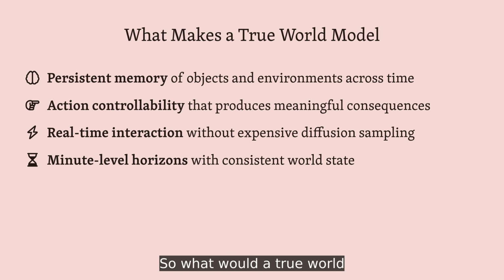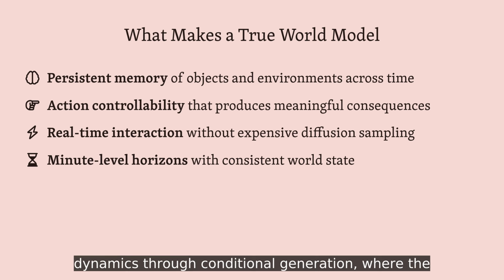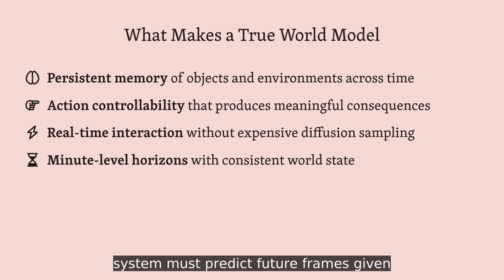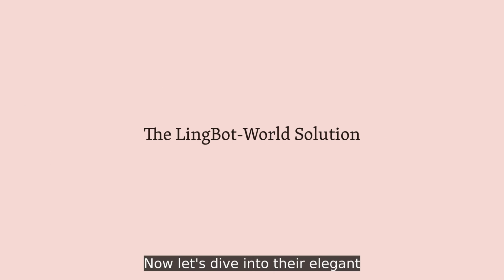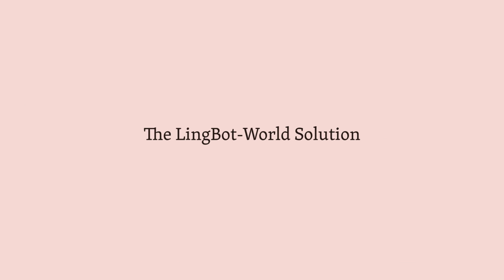So what would a true world model actually need to achieve? The authors frame this as learning transition dynamics through conditional generation, where the system must predict future frames given past context and user actions. Now let's dive into their elegant 3-pillar approach to solving these challenges.